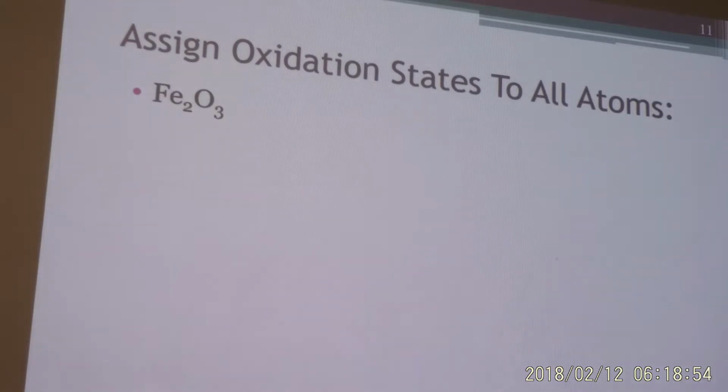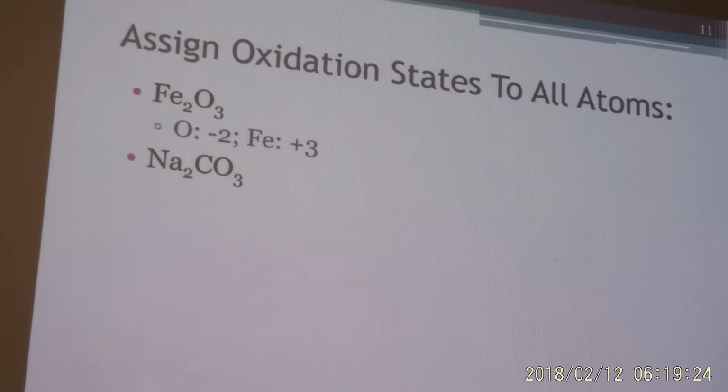So, let's do some practice. What's the name of this compound? Iron 3 oxide. Very good. The 3 means the charge on the iron, and because it's an ionic compound, it's also the oxidation number. So iron is a +3 and oxygen is a -2.